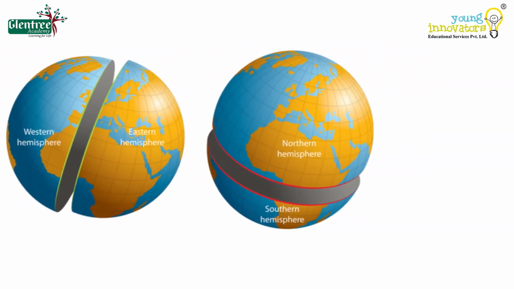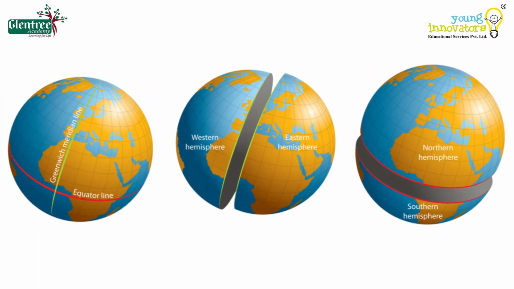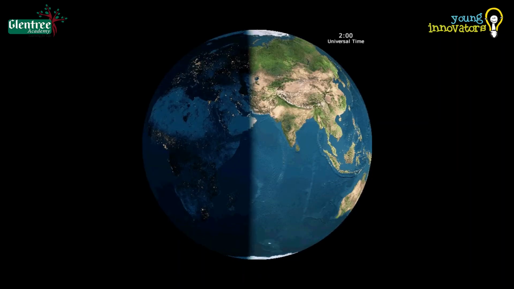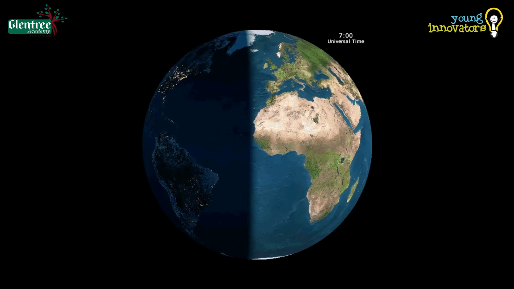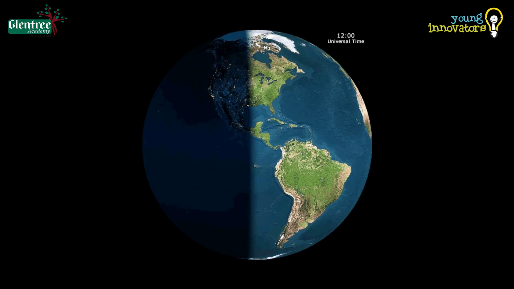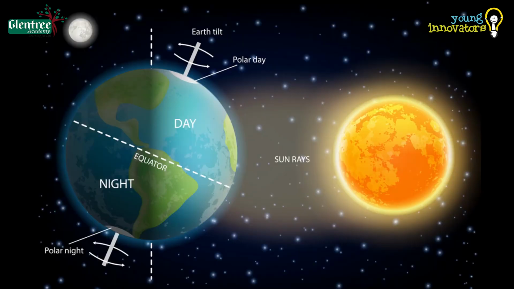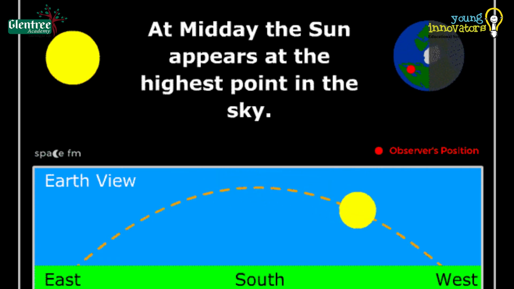Due to the rotation of Earth, the day and night is dependent on the hemisphere facing the sun or sunlight falling on it. Our globe can be divided into two halves based on the sunlight falling on it, one which is facing towards the sun, another facing away from the sun. One part which is facing towards the sun will have day and the other will have night. As Earth rotates, the part which is facing away from the sun will face the sun and it will be day for it. Similarly, night for the other part.